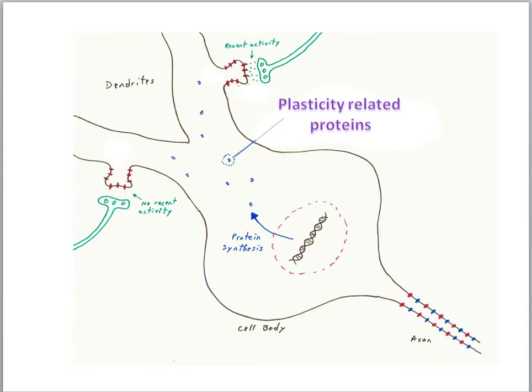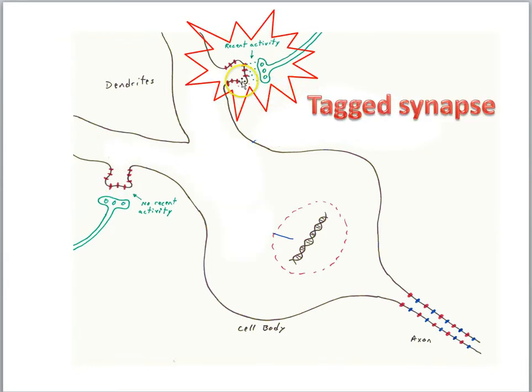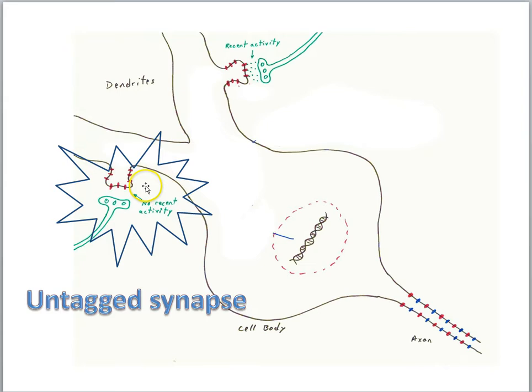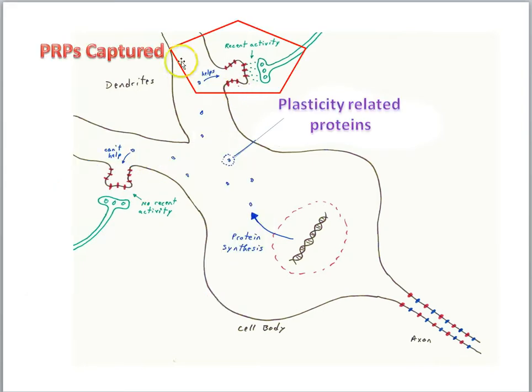So the way this would work then is that whichever synapses were recently active would be tagged somehow biochemically. A synapse that was not active would not get that tag. And the idea is only the tagged synapses would be able to capture the plasticity related protein products. And so we have the tag and capture model. And this would account for the specificity of LTP.